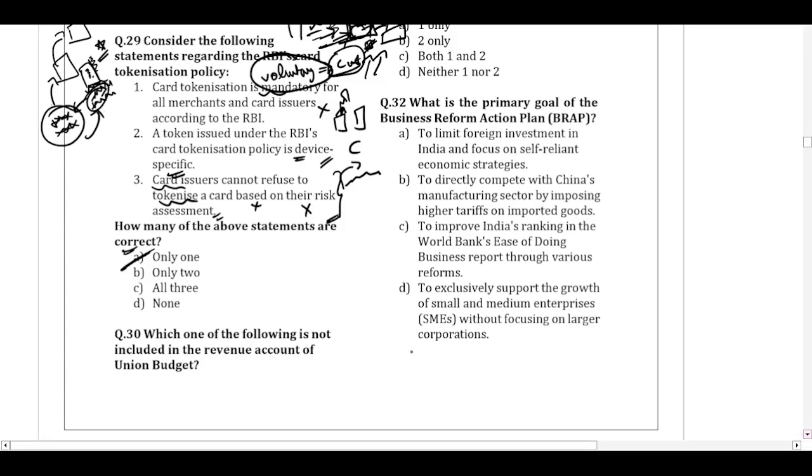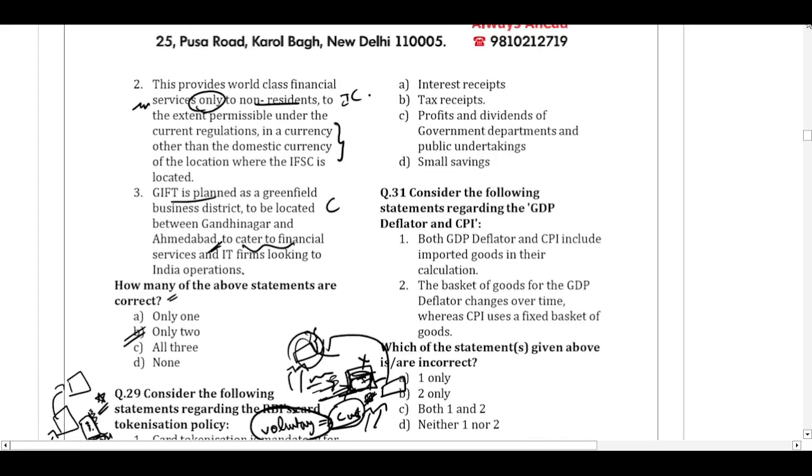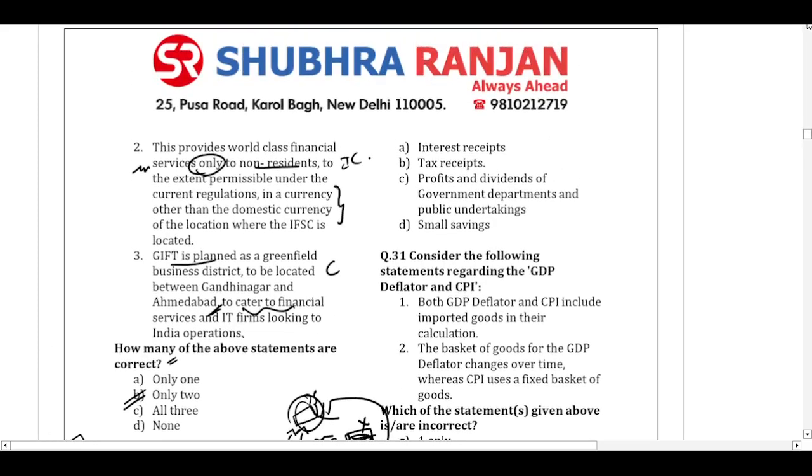Question number 30. Which of the following is not included in the revenue account of the union budget? So we have to look at the revenue account of the union budget and see which of the following are not included. When we say revenue, it is the dealings of the particular financial year and not capital in nature. So interest receipts are related to a particular financial year. The tax receipts are related to a particular financial year. The profits and dividends of the government departmental undertakings and public sector undertakings also come to the government every year and are revenue in nature.